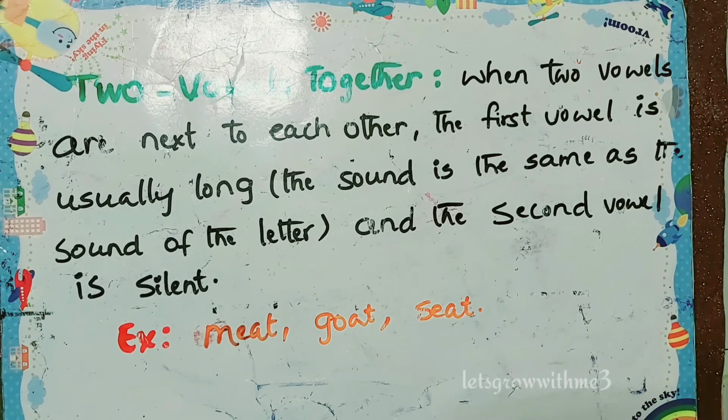In goat, O is the long sound of O. And in seat, again E is long. The remaining vowel is silent.